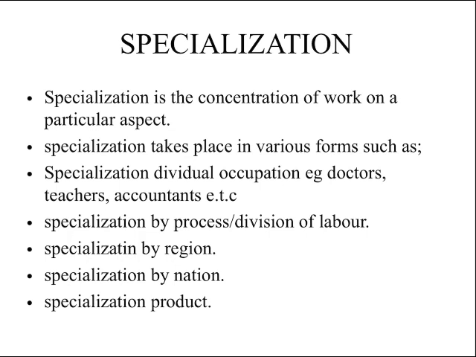Specialization takes place in various forms, such as specialization by individual occupation, such as doctors, teachers, or accountants. We have specialization by process or division of labor. We also have specialization by region. What I mean by specialization by region is when a particular region in a country devotes itself to producing a certain type of product which is used by the whole country.